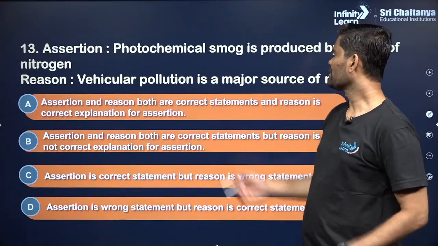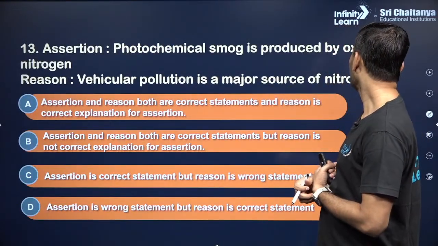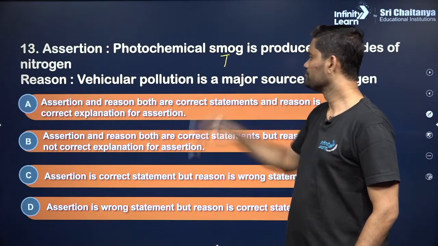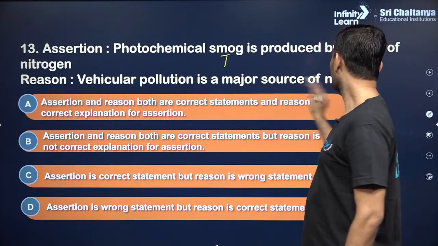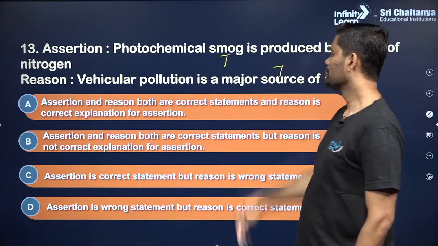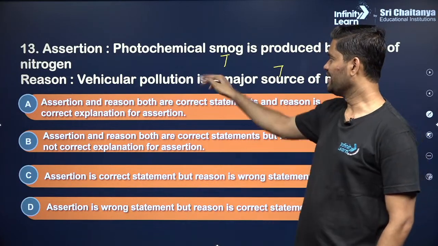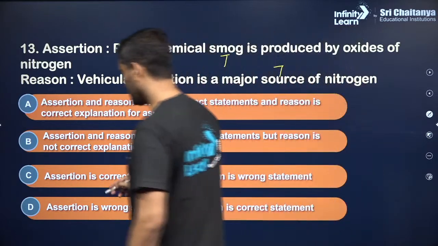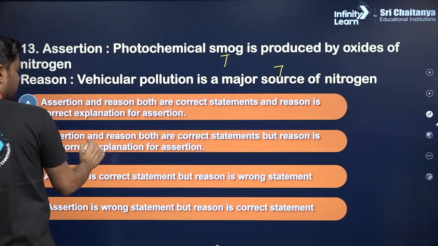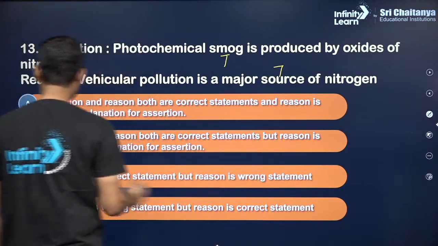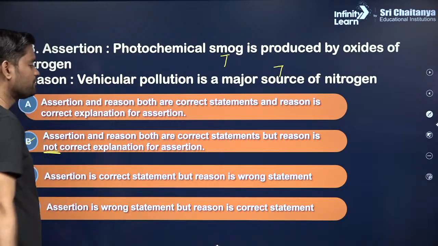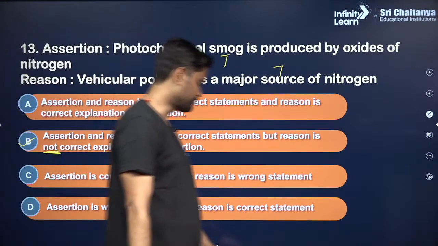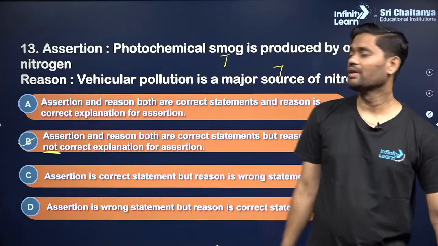13. Photochemical smog is produced by oxides of nitrogen. True. Vehicular pollution is a major source of nitrogen oxides. True. Clear? But is it a correct explanation? No. So we'll go with option B, that is, assertion and reason both are correct, but reason is not the correct explanation of assertion. Is this clear, guys? Right. Next,